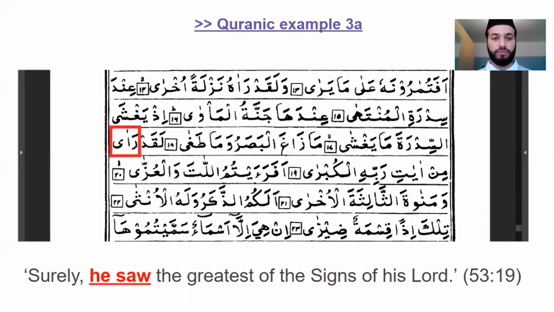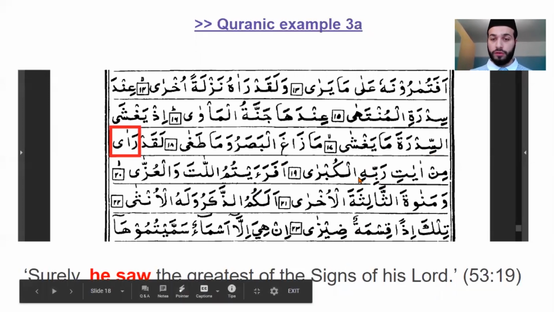The examples of what we've done today: we did ra'a today, and ra'a comes in the Quran, of course. It's quite common. In this verse, it means: لَقَدْ رَأَى مِنْ آيَاتِ رَبِّهِ الْكُبْرَى. Surely he saw the greatest of the signs of his Lord. So here ra'a means he saw. And of course we see the word Rabb here, even though there's a he at the end, which means his Lord, as we'll cover later.